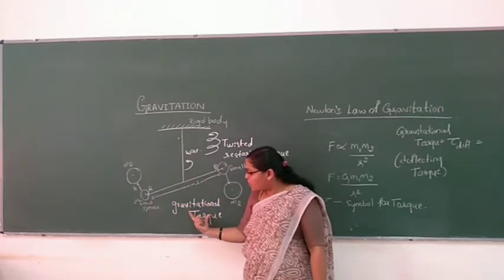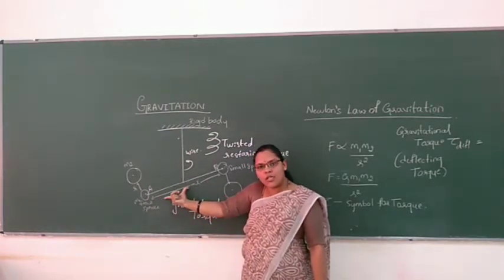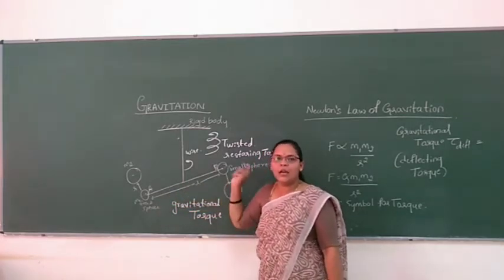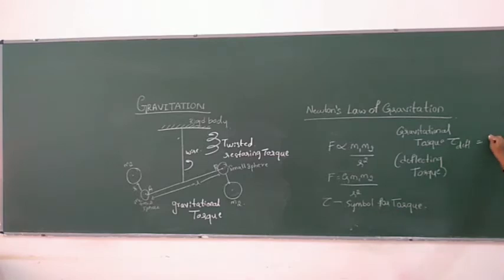So gravitational torque is equal to the product of gravitational force and length of the bar. What is the gravitational force here? G M1 M2 by R square into L. So this is the gravitational torque.